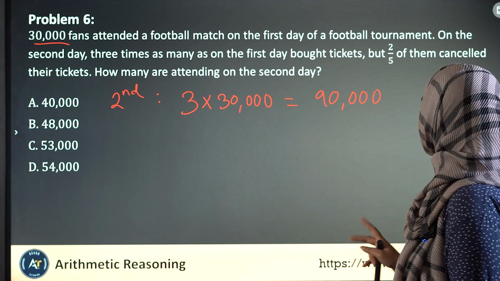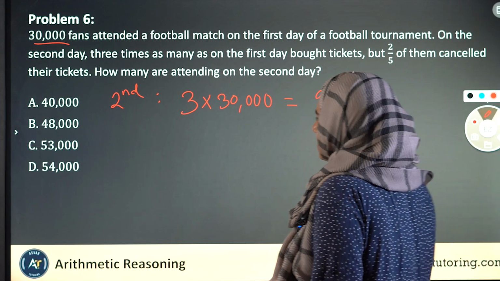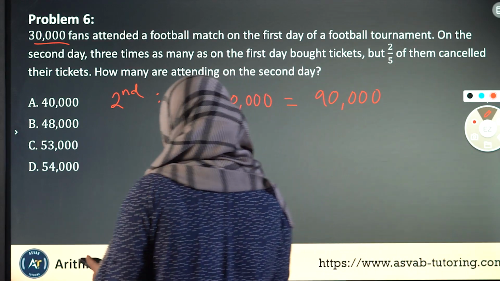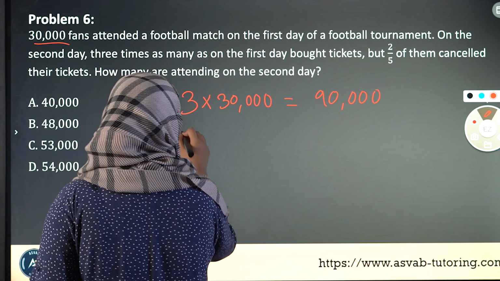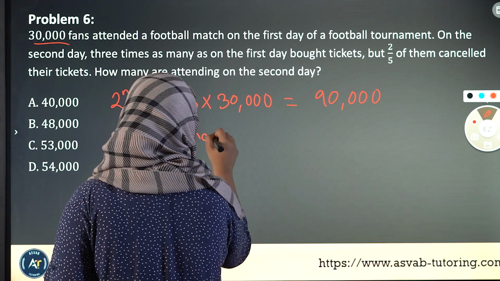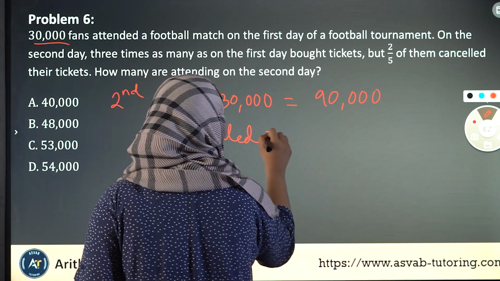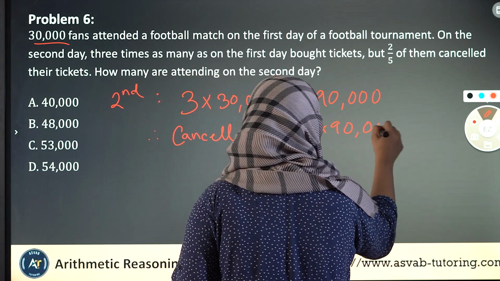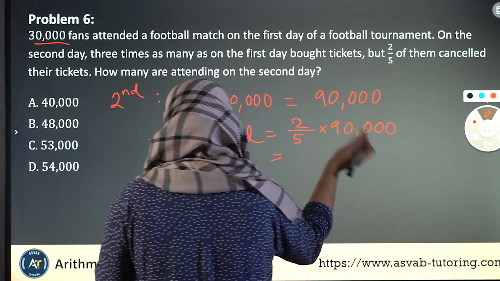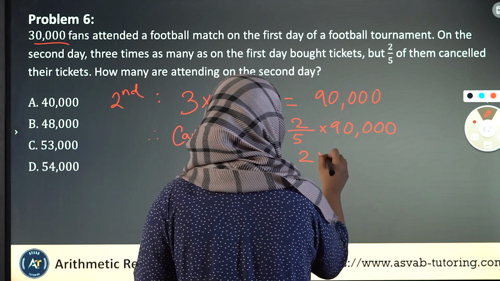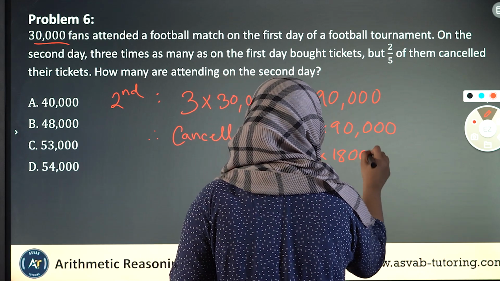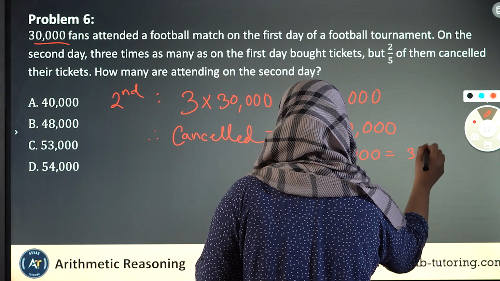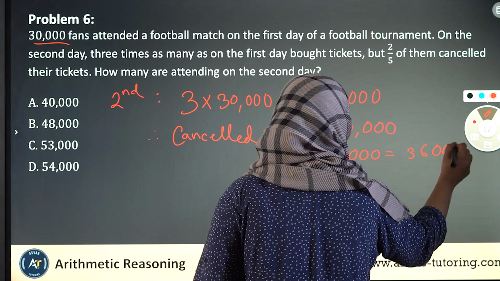the second day, right? But 2 by 5 of them canceled their tickets. So how many did they actually cancel? So let's figure out how many canceled their tickets. That's 2 by 5 of 90,000, right? So if I do 2 by 5 of 90,000, that's 2 times 18,000, which is 36,000.